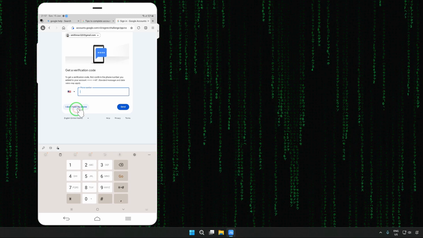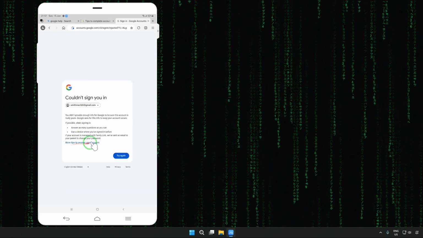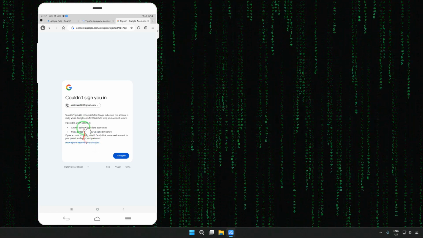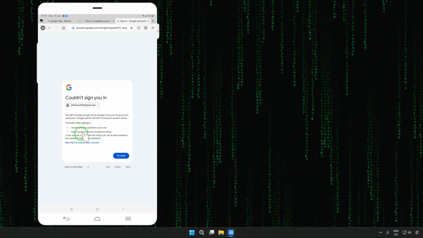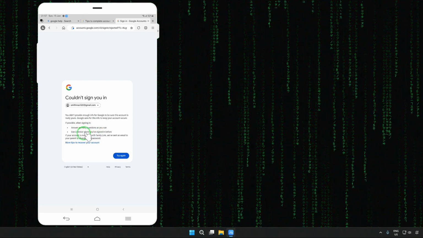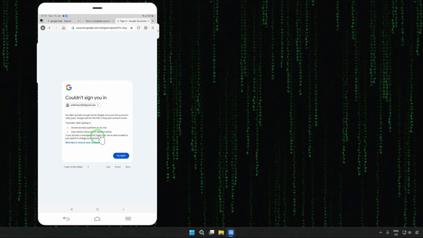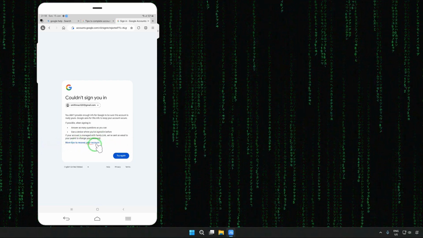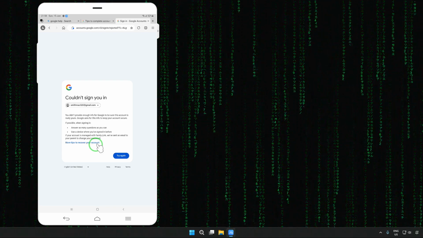Now we don't have a phone number, so try another way. Here are more tips to recover these accounts. Four attempts we have quit. Fifth is the answer to questions, as many questions as we can. Sixth option is a user device where we have signed in before. Seventh one is especially Family Links, etc. We'll go with the more tips to recover these accounts. If you have these kinds of options, then this ID can be easily recovered.